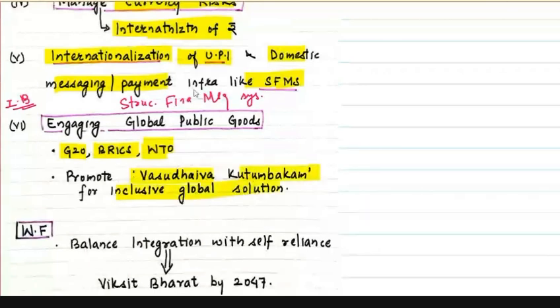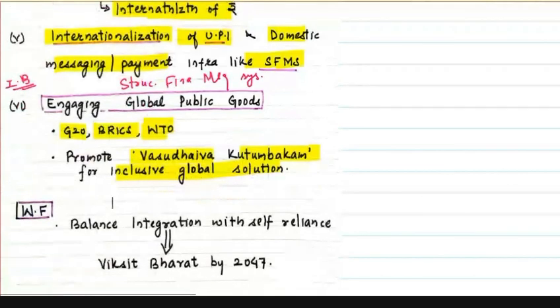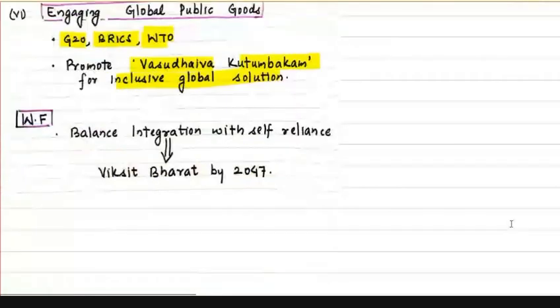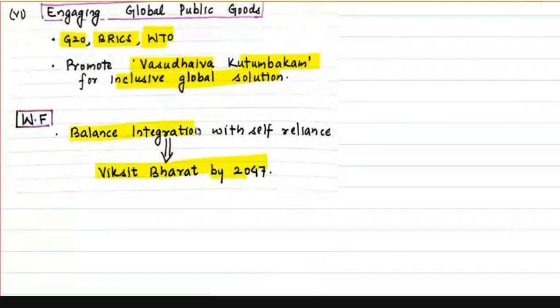If I talk about way forward, what can we write in the end? So we can write that if India has to achieve the goal of Viksit Bharat by 2047, then we'll have to balance integration with the world along with self-reliance. This short way forward will be good enough. I've given a lot of points. 5 points in the challenges, 6 points in the strategies on how to counter it. You write few points of it, you will be able to score good marks in this.